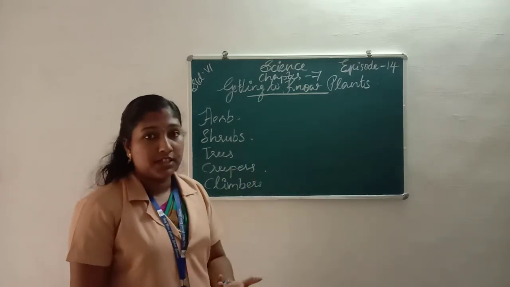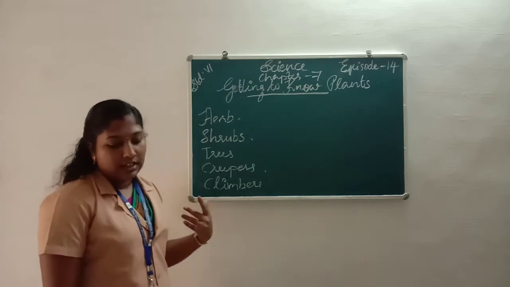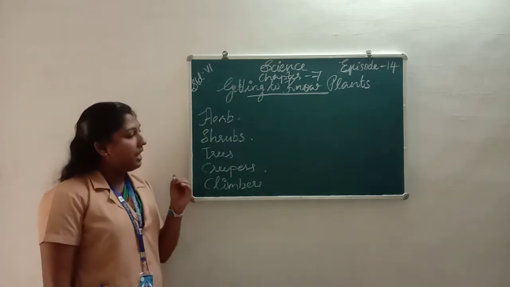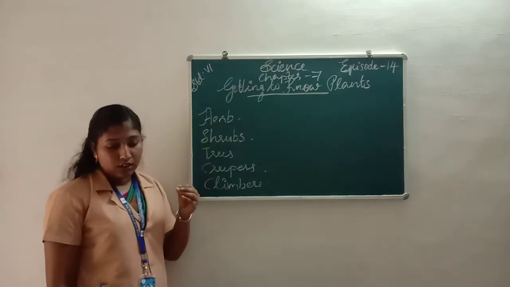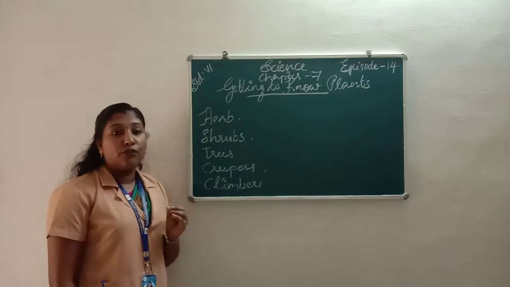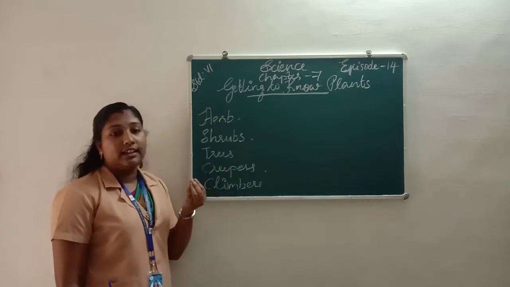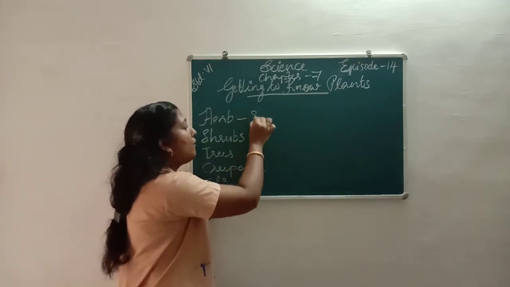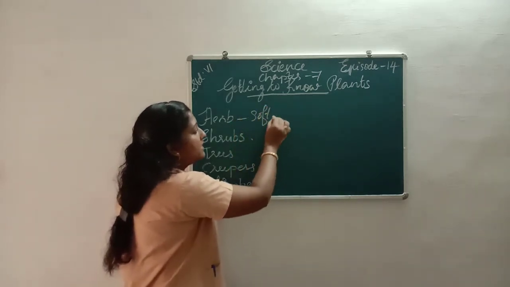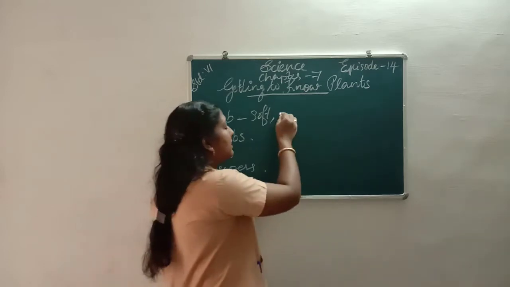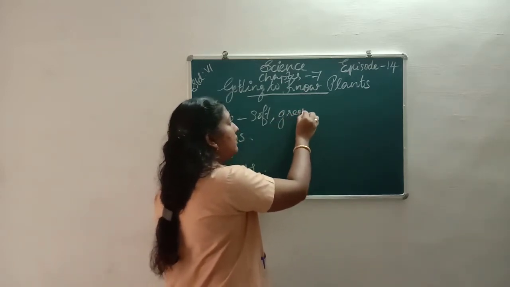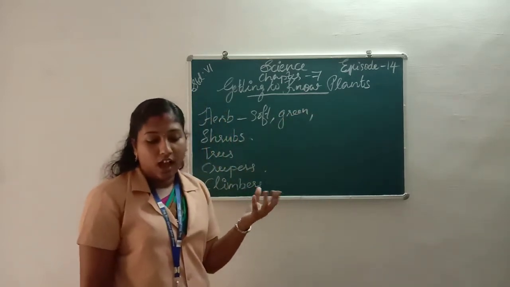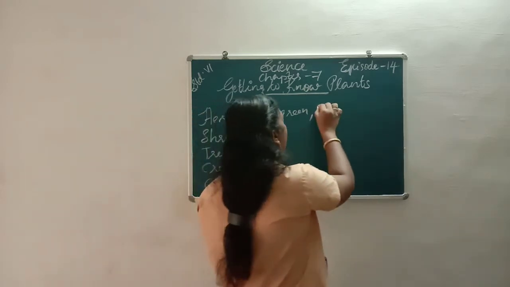What are herbs? The herbs are soft, green, and have weak stems.